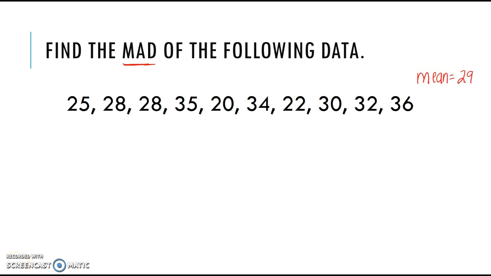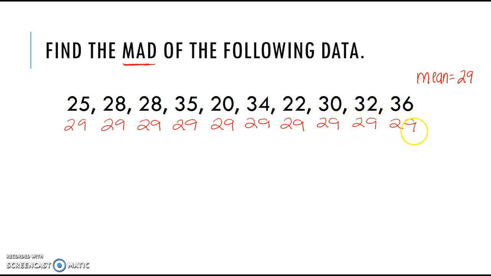So I went ahead and I added up all of my 10 numbers here, and I got a sum of 290. And then when I divided that by 10, because there are 10 numbers in my data set, I get a mean of 29. So I'm going to go ahead and write 29 underneath each one of my numbers here. And that's going to just help me find the distance between each number and the mean.